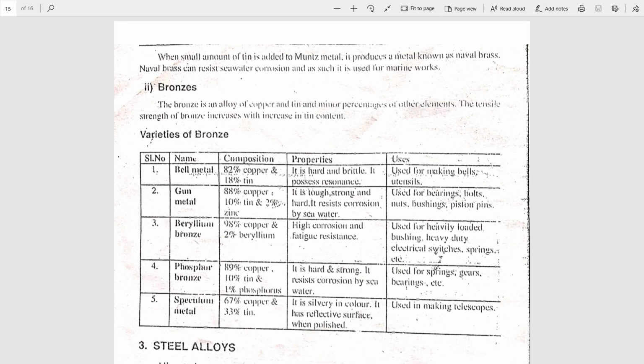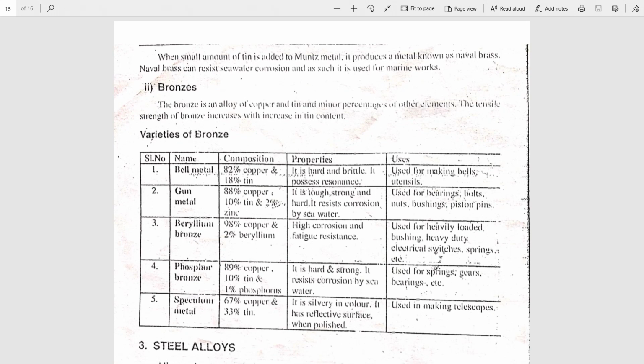It is hard and brittle. It possesses resonance, hence it is used for making bells and utensils. Second type is gunmetal. Contains 88% of copper, 10% of tin and 2% of zinc. It is tough, hard, strong, resists corrosion. It is used for bearings, bolts, nuts, bushings, piston pins, etc.